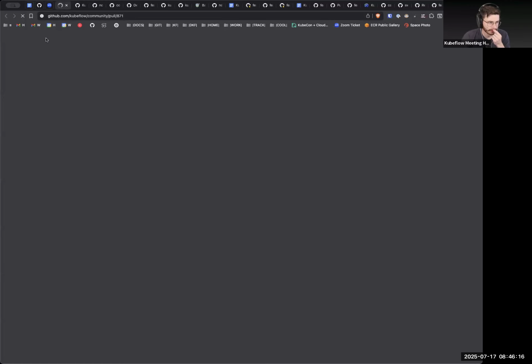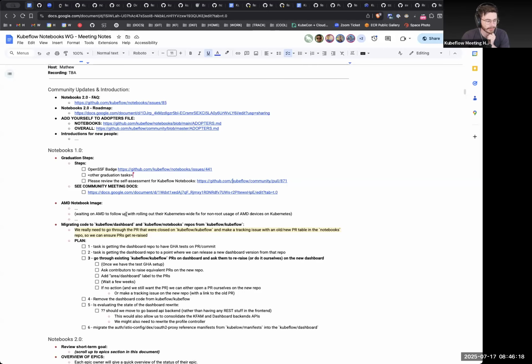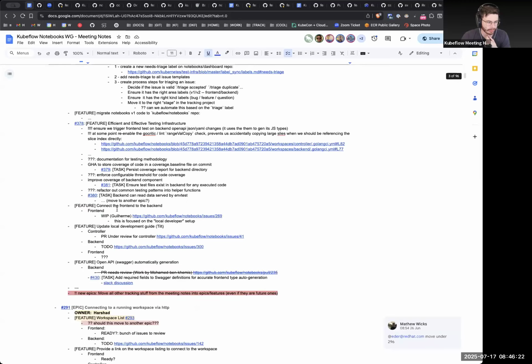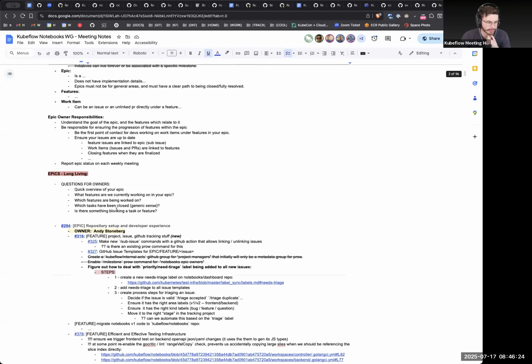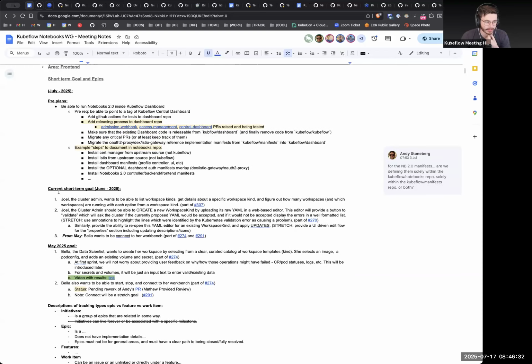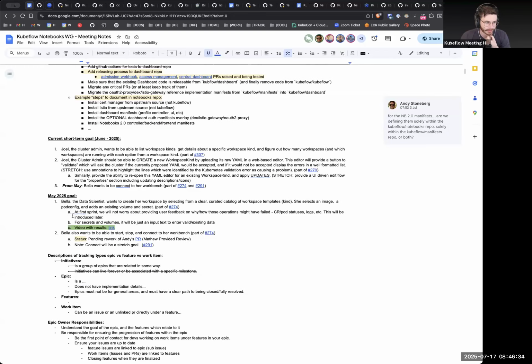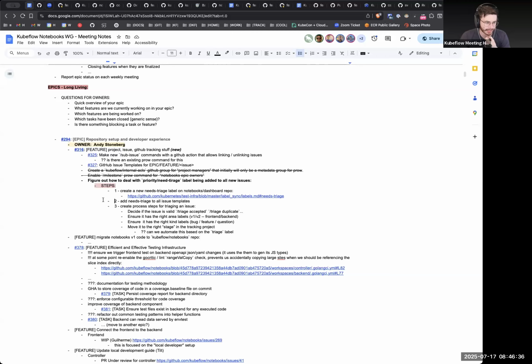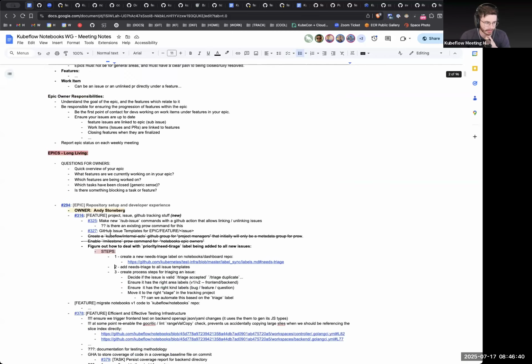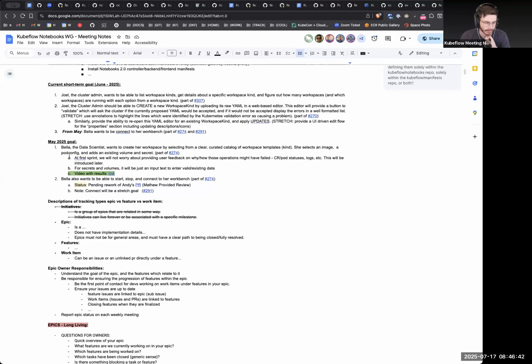Okay, cool. Yeah, awesome. Let's keep going. So in terms of Notebooks V2 tasks, I think the goal for this period is still to get Kubeflow Notebooks 2.0 deployable end to end using manifests. I think that's the core goal for this. Obviously, let's go through the May stuff first, though. There are lots of epics and other things like that, and I think we're going to improve some of these tracking things. Do we want to do updates on those, or do we want to go through the goals?